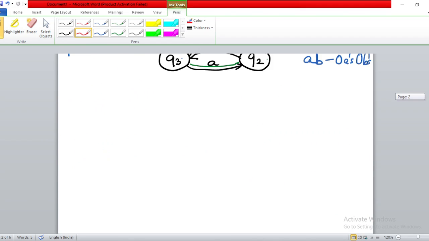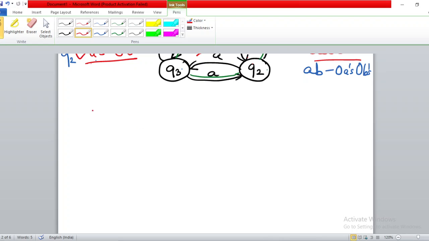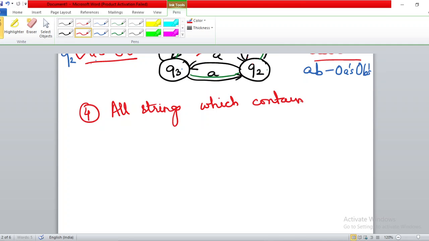Now one example question I will take of a substring. All strings which contain the substring 010, where sigma is equal to {0,1} in this case.